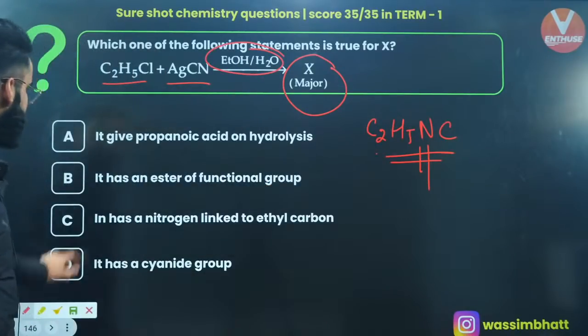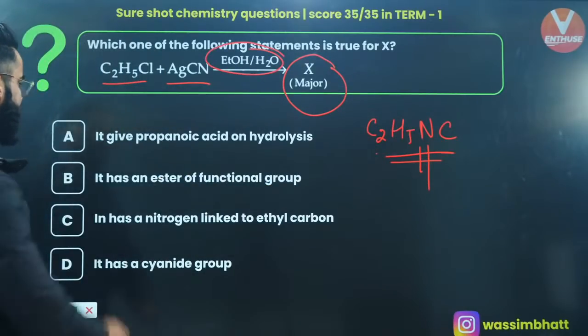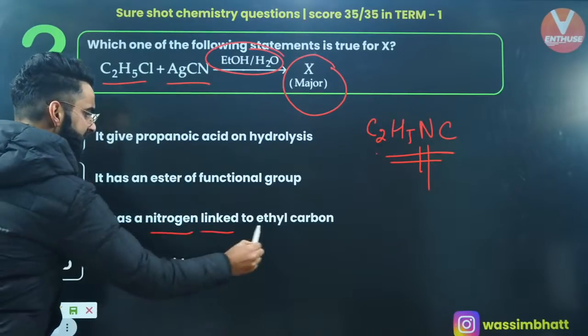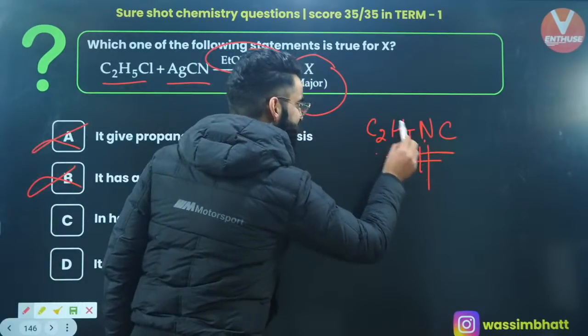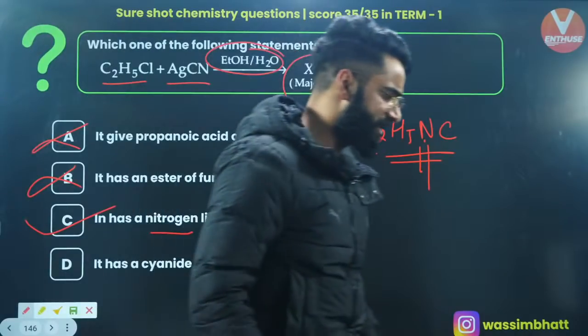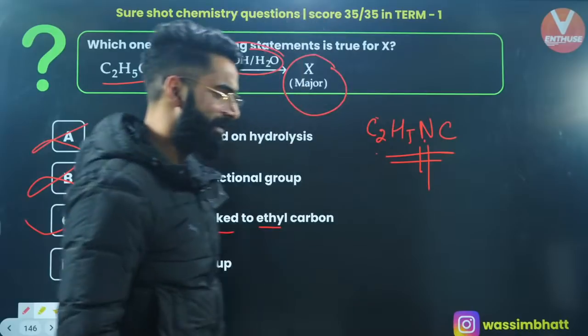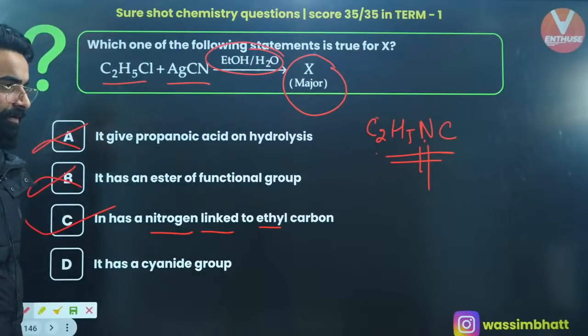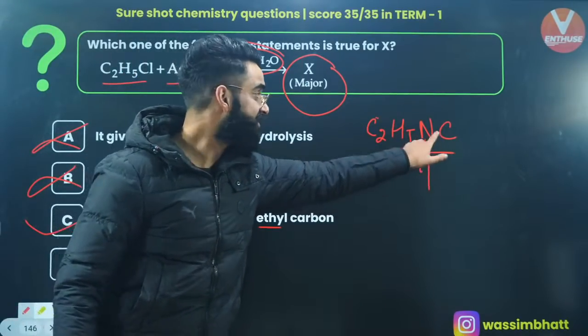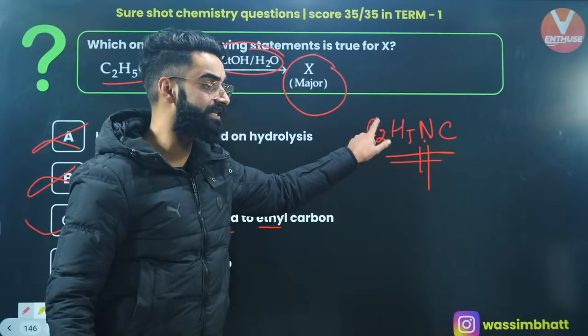Now look at the options. It gives propanoic acid on hydrolysis. It has an ester functional group. It has nitrogen linked with the ethyl carbon. Nitrogen is actually linked with the ethyl carbon. Absolutely right. It's option C, which is the correct answer of this question. Yes, people? Option C is the one which is correct. It is isocyanide, NC. This nitrogen is linked with the carbon of this ethyl.